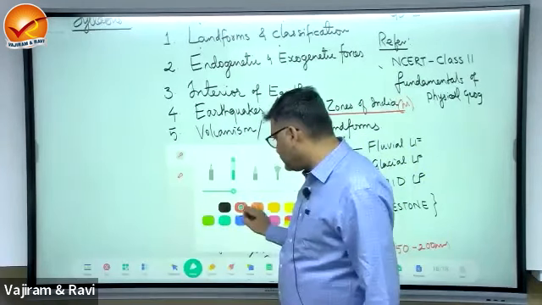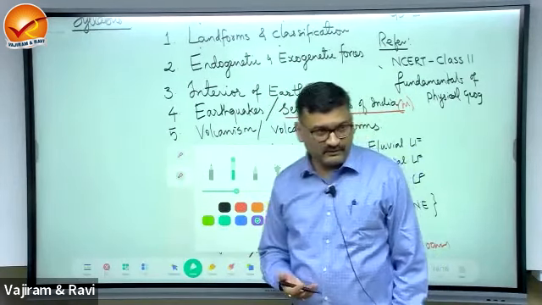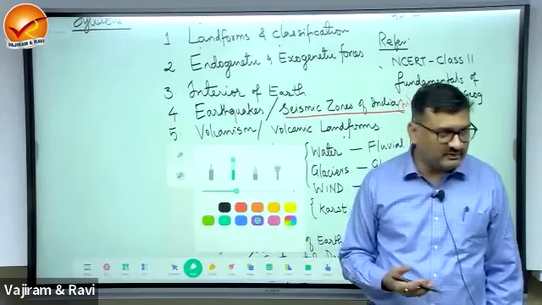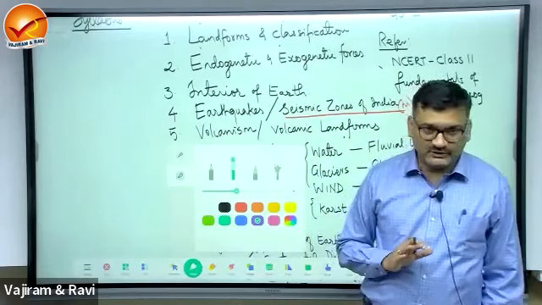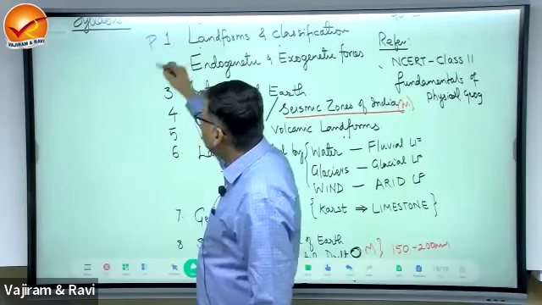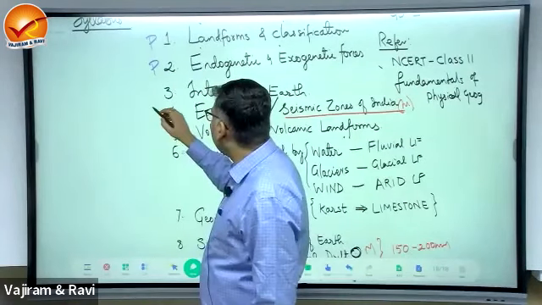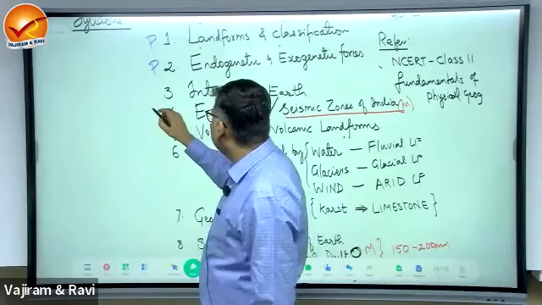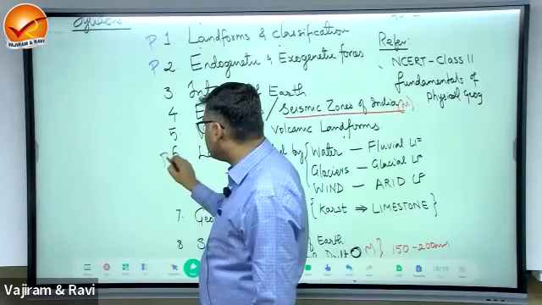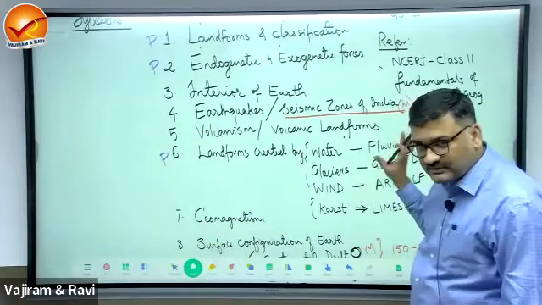Now, what are the topics that are important only for prelims? Only for prelims means you have to study them with an objective approach. So first, landform, this is a basic thing. You can start from the second, that is endogenetic and exogenetic forces. Then the sixth one, that is landforms. All these are important for objective questions in prelims.